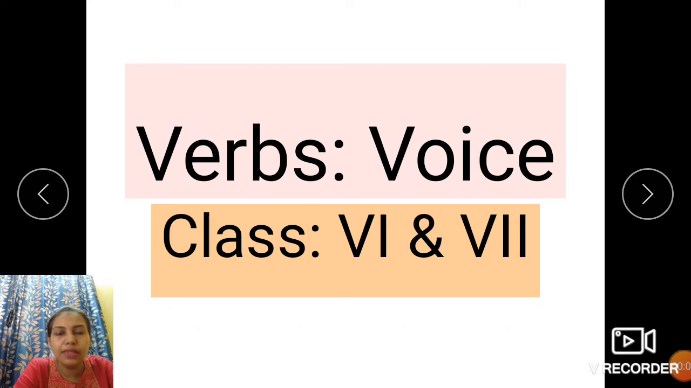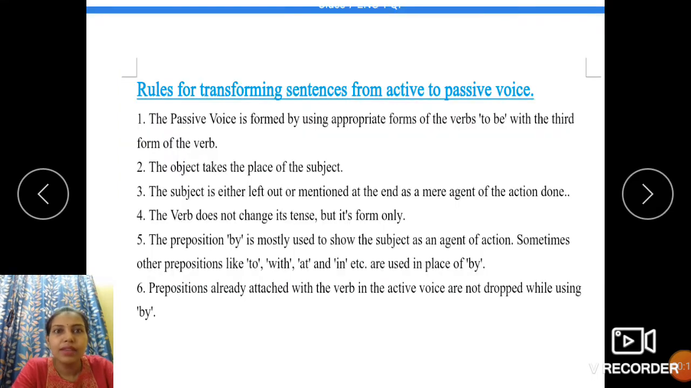We will continue with the chapter Verbs Voice, which we started in the previous class. We have already discussed the basic rules for transformation of sentences from the active form to the passive form. Yet we will understand in detail these rules along with some instances. Let's start, children. Rules for transforming sentences from active to passive voice.